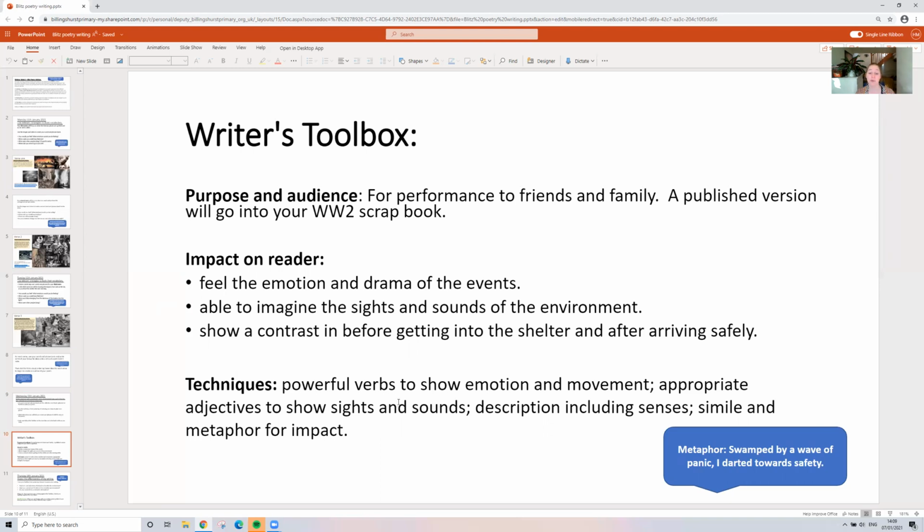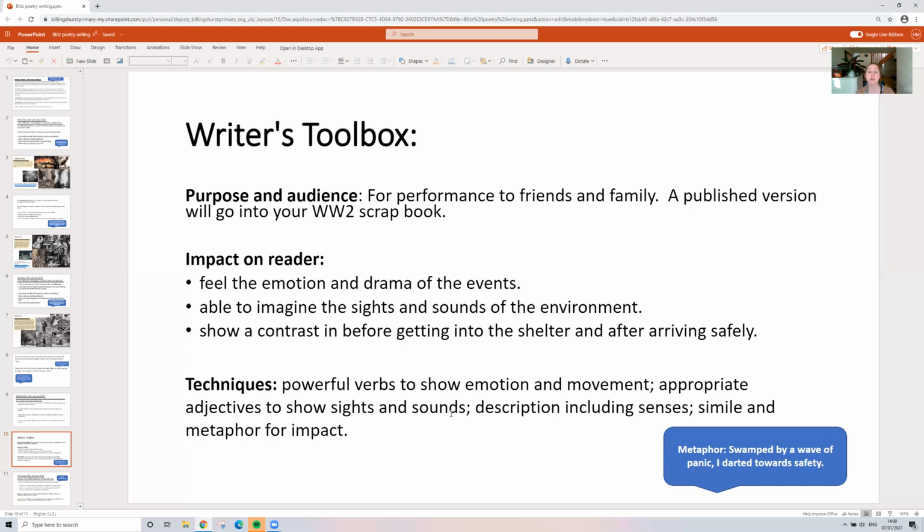So thinking about what techniques we need to use to have this impact, we need to think about powerful verbs that really show that emotion and movement. So rather than ran, perhaps we're going to use darted. Rather than push, perhaps we use jostled, thinking about the interaction between the other people that are there in the scene. Think about appropriate adjectives that really show the sights and sounds, and choose them carefully. Rather than using a simple adjective, or writing a few words, is there just one word that you can choose that really creates that image for the reader?